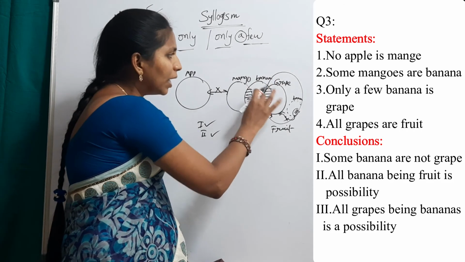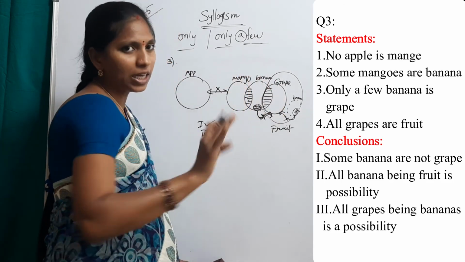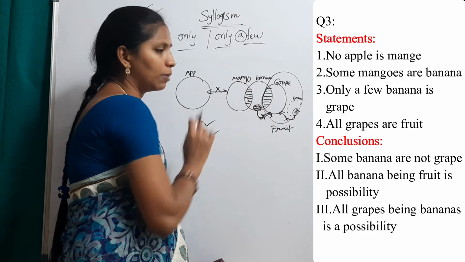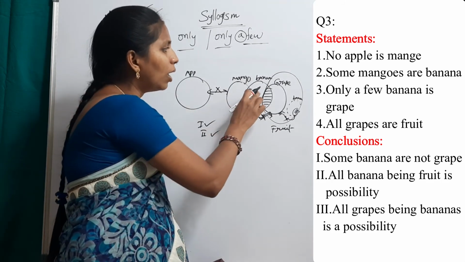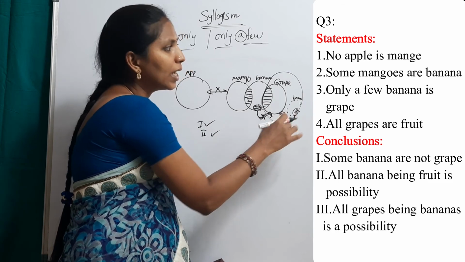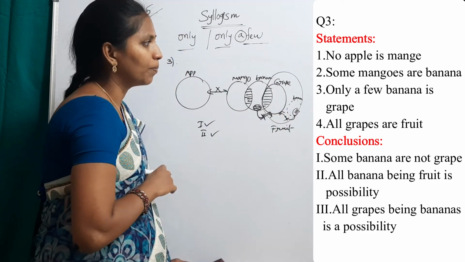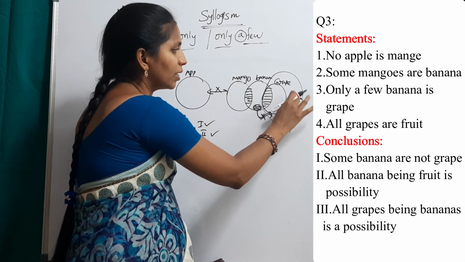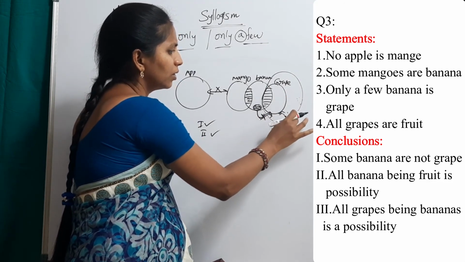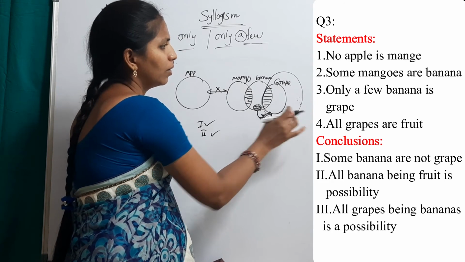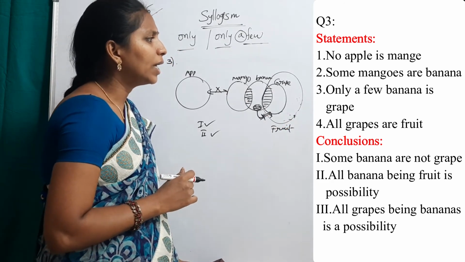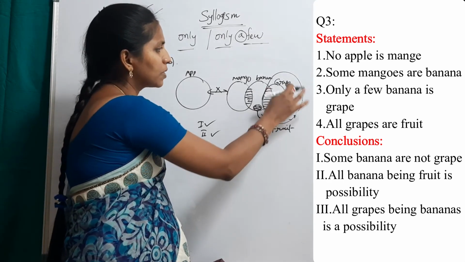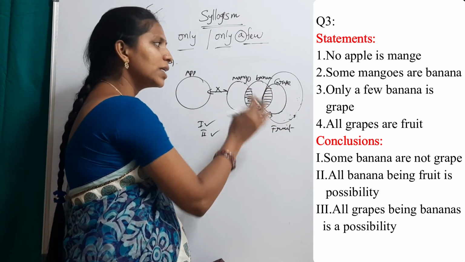All banana being grapes is a possibility is false. Why? Some banana are not grapes. But all banana being fruit is a possibility, that is true. Now coming to third one. Just erase this. All grapes being bananas is a possibility.